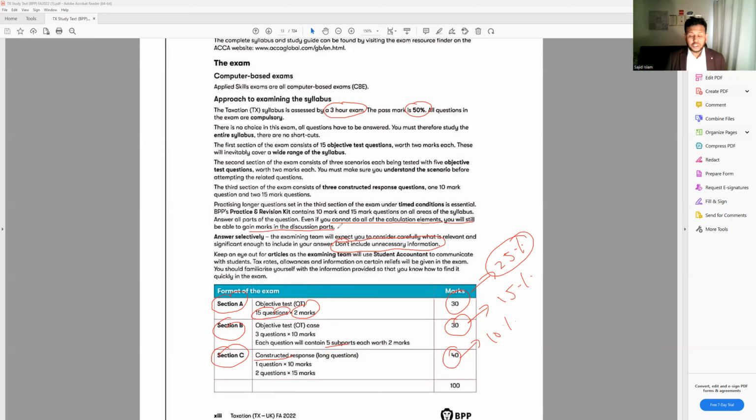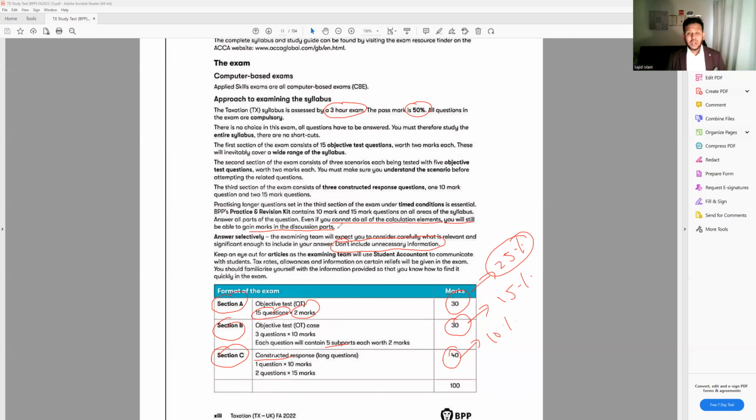For example, if the question asks you for a recommendation, like whether it will be tax payable or a refund. So for example, if the question is from VAT and asks, do we have to pay the VAT or are we going to claim back? Now, if you choose the wrong answer because of a wrong calculation, but you explain it correctly, for example, if the input VAT is more than the output VAT, you're going to claim back from HMRC, you'll still get the marks, even though your decision was wrong. Because the examiner understands that based on your calculation, you are giving this decision.